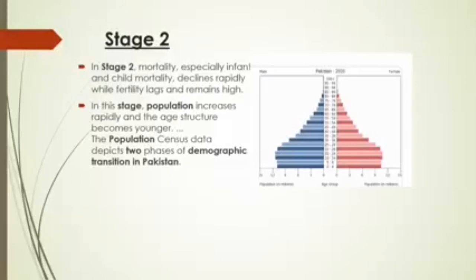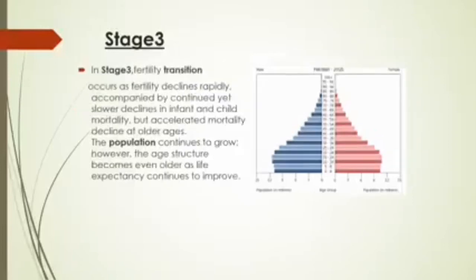The population census data depict two phases of demographic transition in Pakistan in stage 2. Okay, so this is another way to describe stage 2, which we have discussed earlier. This is stage 3 population structure. We have discussed the same as the demographic transition model graph. Now this is the population structure graph in stage 3. Okay, transition.